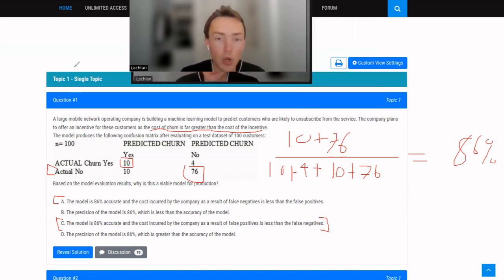Just as an additional note, this data set is quite unbalanced. As you can see, there are a significant amount of negatives compared to positives. So that's something to consider as well. Accuracy may not be the best way to identify the model because of this huge imbalance here. But that information isn't necessary to answer this particular question.